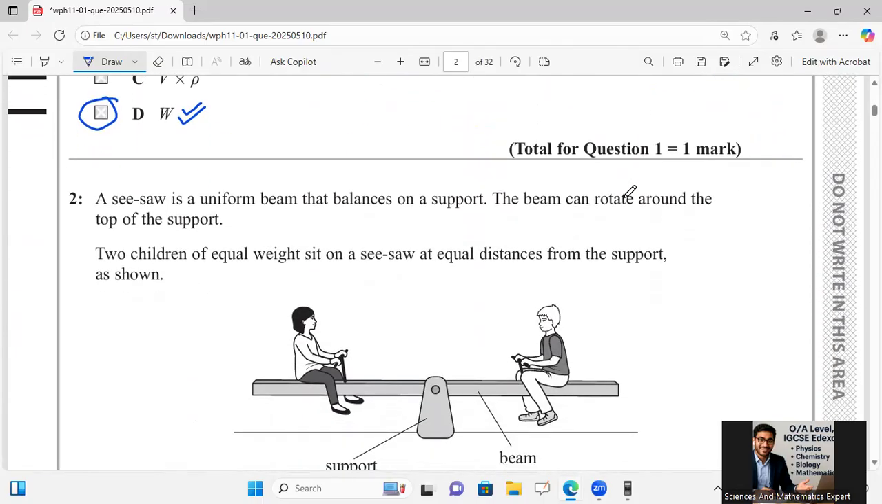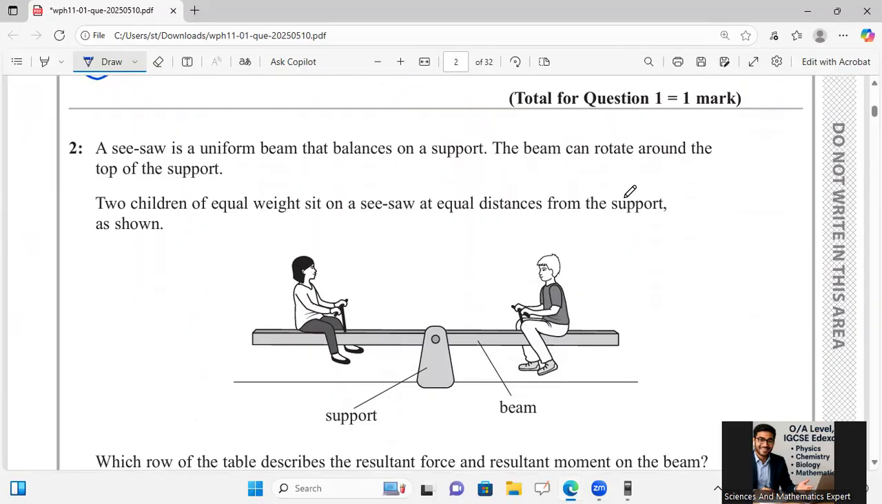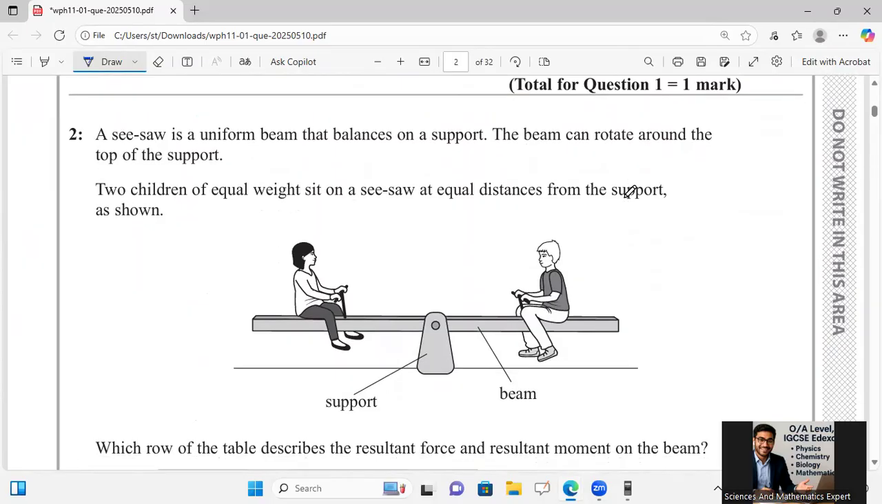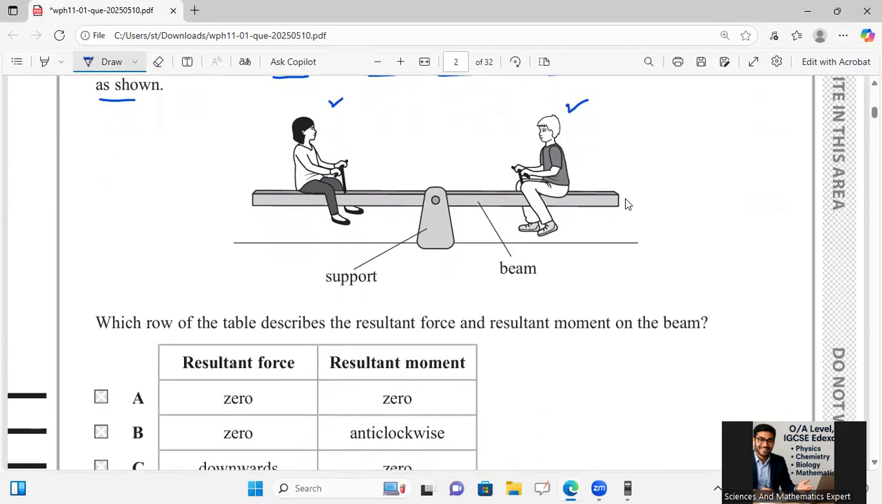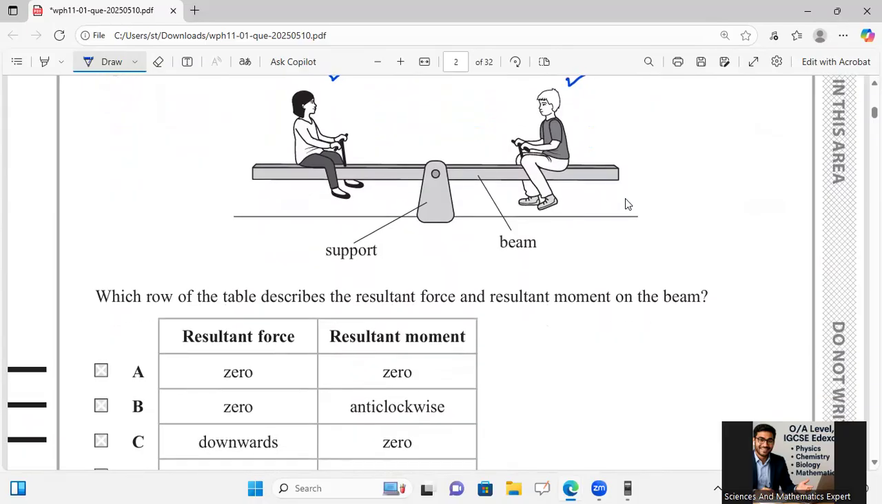After that, in question number 2, an MCQ, a seesaw is a uniform beam that balances on a support. The beam can rotate around the top of the support. Two children of equal weight sit on the seesaw at equal distance from the support, as shown. Both are sitting at equal distance. Which row of the table describes the resultant force and resultant moment?